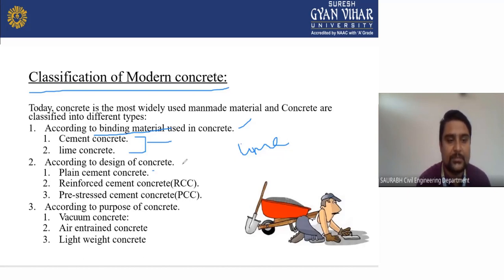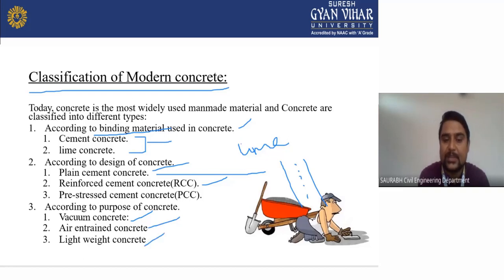First one is plain cement concrete, then reinforced cement concrete. It is the most common concrete we are using nowadays. Plain cement concrete we generally use for the construction of roads. According to purpose of concrete: vacuum concrete, air entrained concrete, and lightweight concrete. We will discuss these concretes one by one.